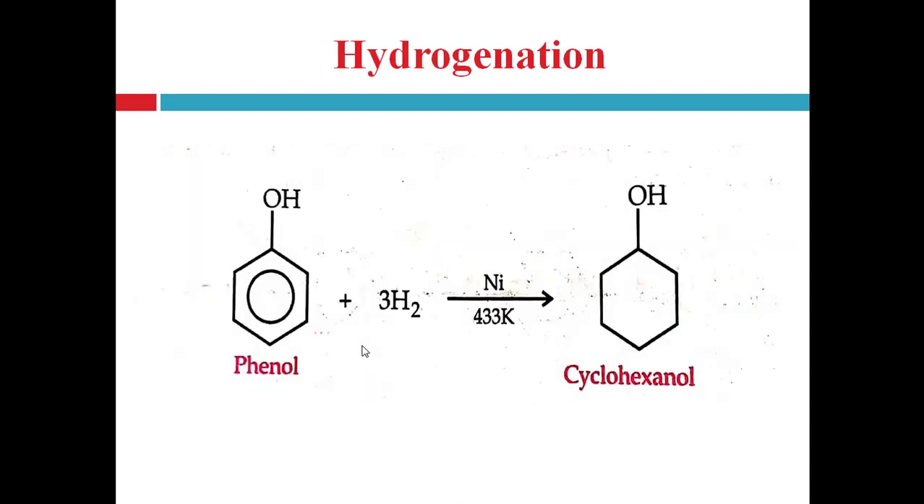Now hydrogenation. Hydrogenation is nothing but reduction, the addition of hydrogen atoms, right? Phenol reacts with hydrogen gas in presence of nickel as a catalyst at a temperature of 433 Kelvin, then it will produce cyclohexanol, right? The 3 pi bonds of the benzene ring get reduced due to the vigorous reduction condition, that is the catalytic reduction condition. Right? So saturation of the benzene nucleus occurs and forms the saturated cyclohexane ring. Right? And it contains the OH group, that's why it is cyclohexanol.